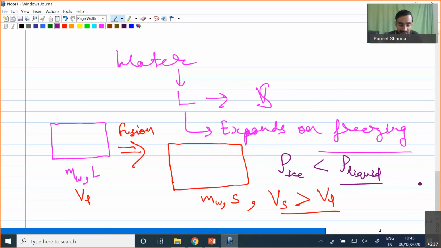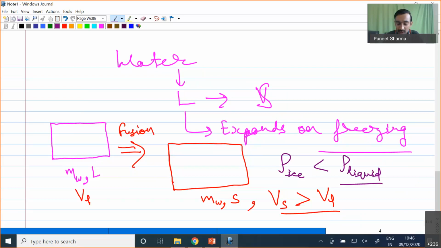Now you can clearly see this in nature. If you take examples from nature, such as frozen lakes and frozen rivers, you will find that the frozen layer of water is on the top surface of the water body. You have to remember that this is inherently the property of water, which makes many things in nature happen the way they are happening.